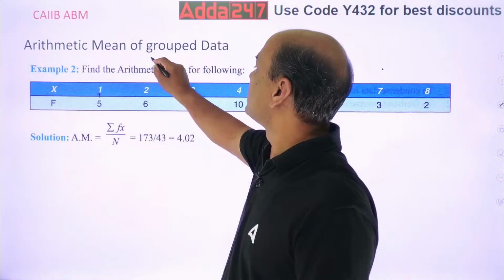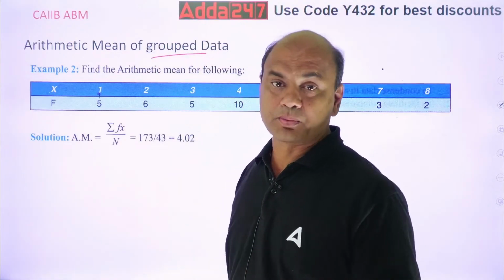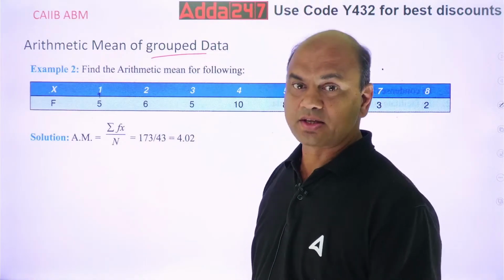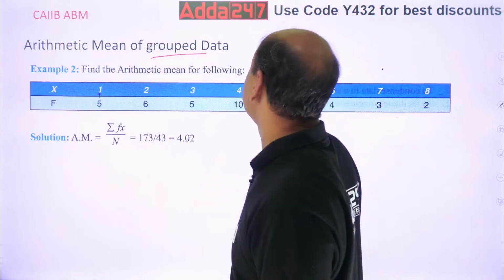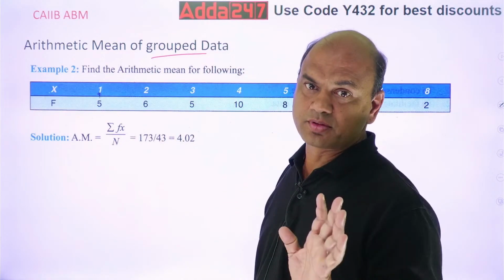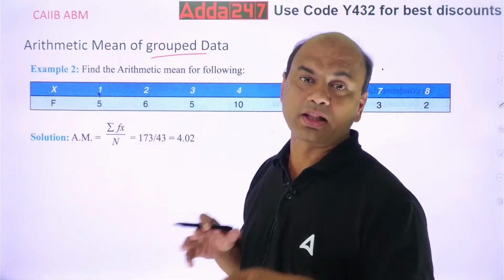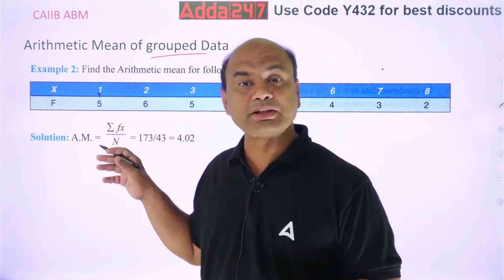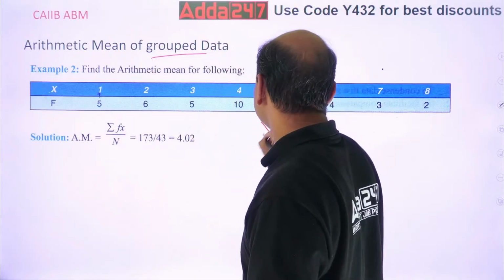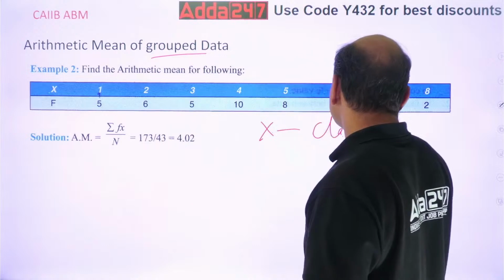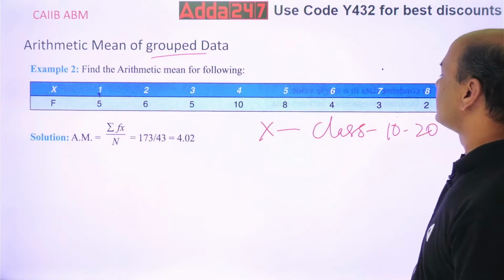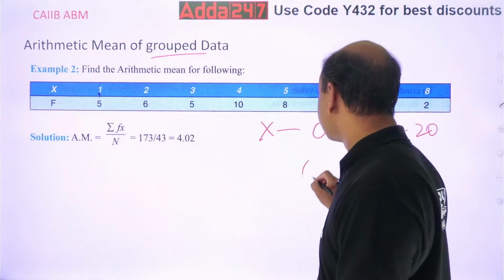Now see here, I've written it over here grouped, but why is it grouped? The reason is, group data is because whenever you have X and F both, X and frequency both. Now this X can be in the form of class also, it can be in the form of class mark also. Class means 10 to 20, 20 to 30 like this, or class mark.